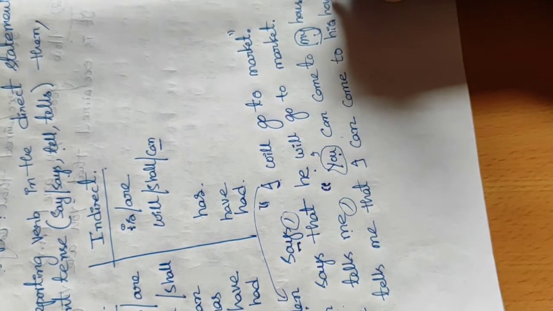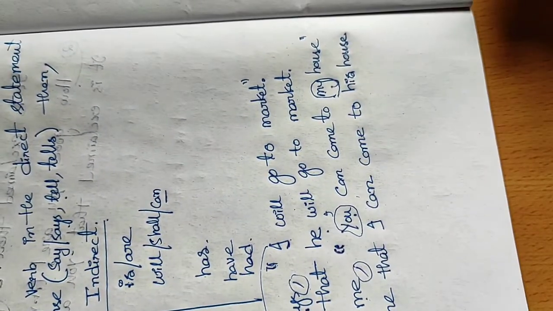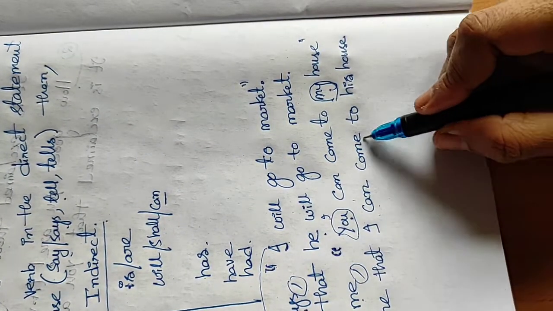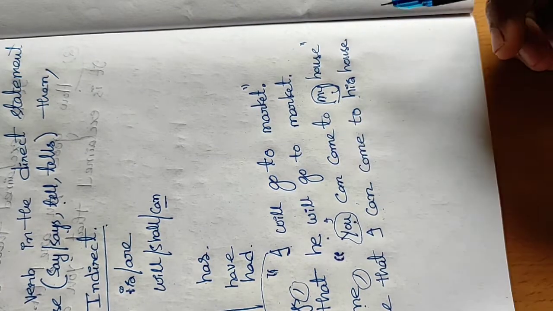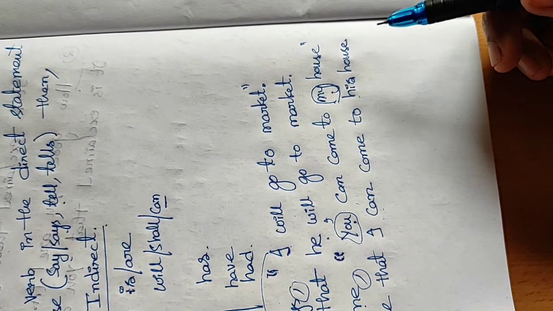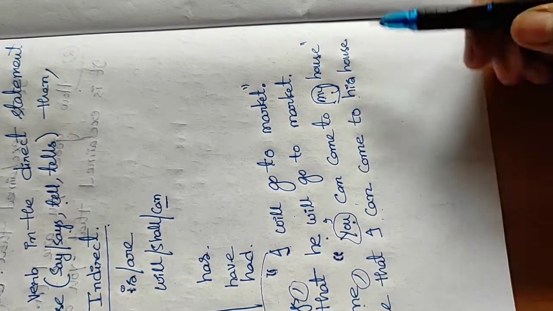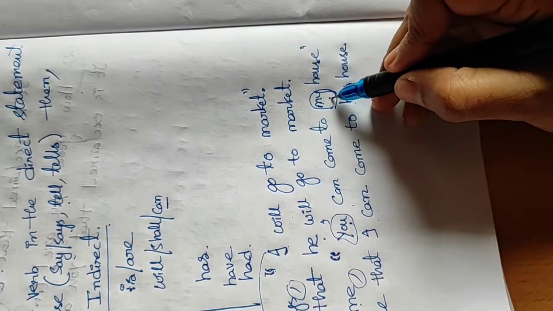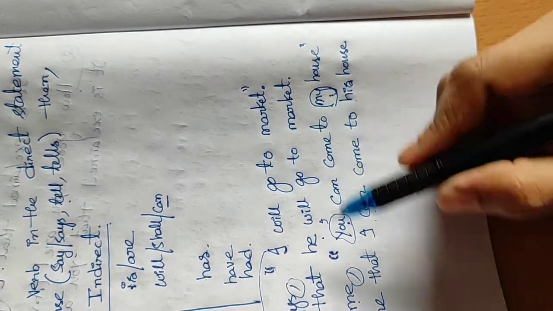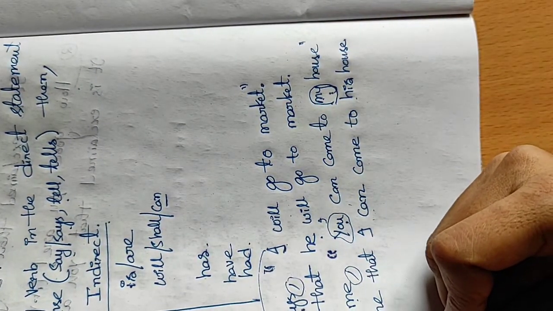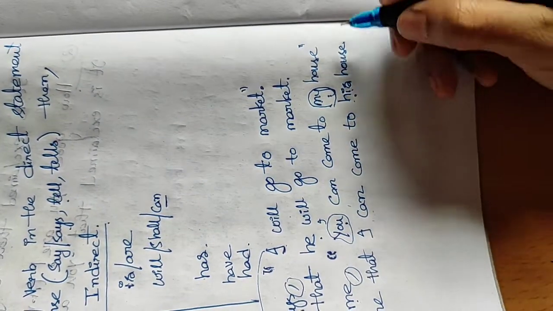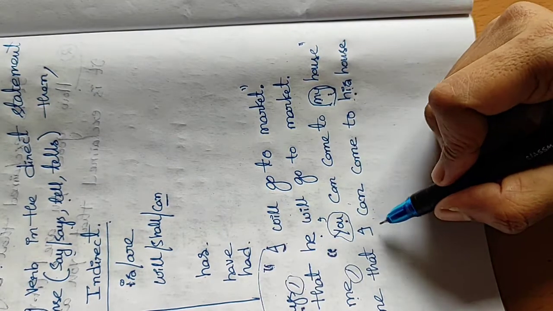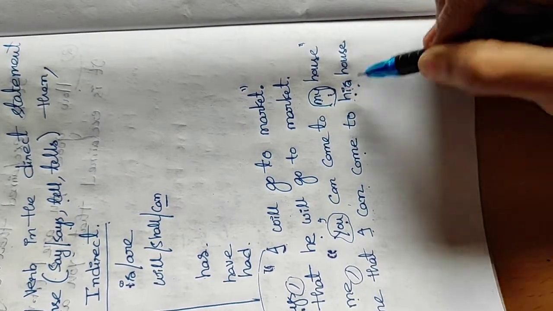If we put, imagine, I can come to my home, is it meaningful? Can we convey the same message? No, we can't convey the same message. So, we have to change, because my house refers to the other person, the first person, he. So, he has become his, possessive form, his house. I can come to his house.